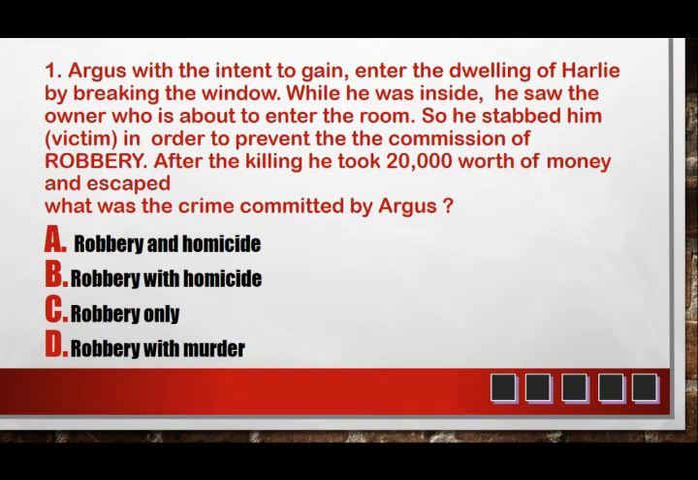Argus, with intent to gain, entered the dwelling of Harley by breaking the window. While he was inside, he saw the owner who was about to enter the room. So he stabbed him in order to prevent the commission of robbery. After the killing, he took 20,000 pesos worth of money and escaped. What was the crime committed by Argus? A. Robbery and homicide. B. Robbery with homicide. C. Robbery only. Or D. Robbery with murder.